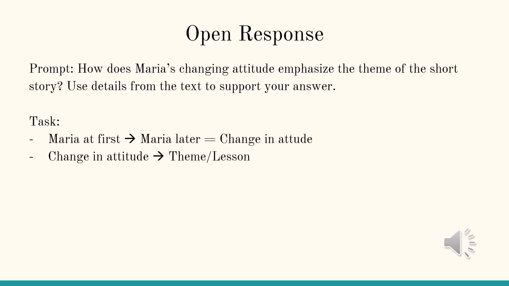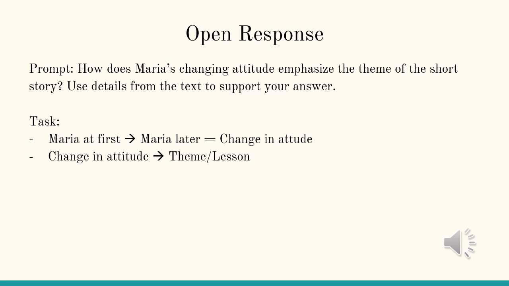An example of this type of response could be if in a story, at the beginning of the story, Mr. Fitzgerald is on a basketball team and prefers to shoot the ball himself every time and score as many points as he can. But then as the story develops, later on, Mr. Fitzgerald starts to have fun passing to his teammates. And so we identify that since he at first liked to shoot every time and later liked to share the ball with his teammates, his change in attitude is from selfish to unselfish.